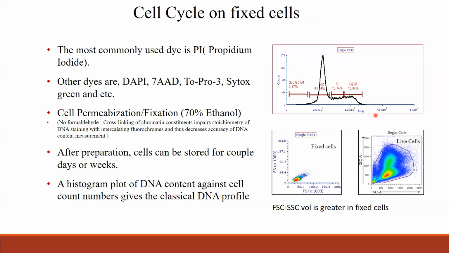But when you fix the sample, especially for fixed sample cell cycle analysis, and run it on forward scatter and side scatter, the sample may look like this. So you need to increase the voltage for the fixed sample because the cells would have shrunk after fixing. So you have to increase the forward scatter and side scatter voltage to see a nice scatter plot.